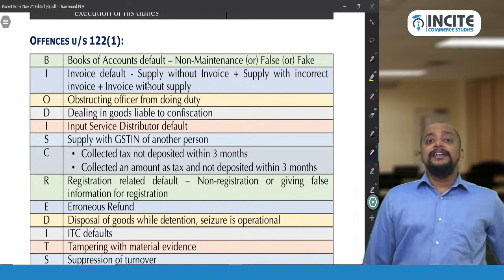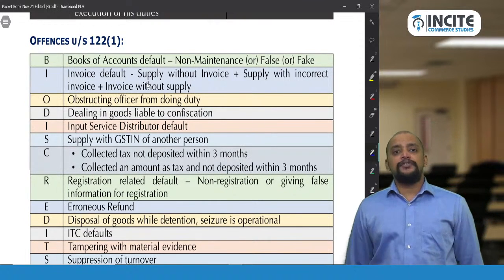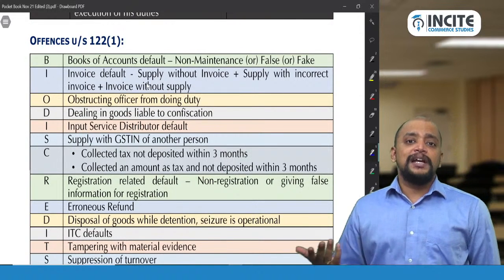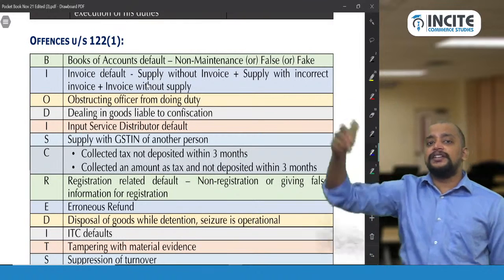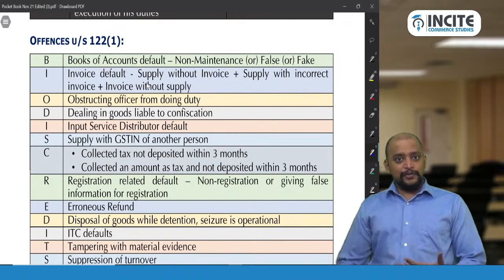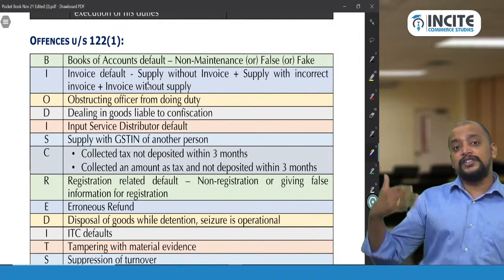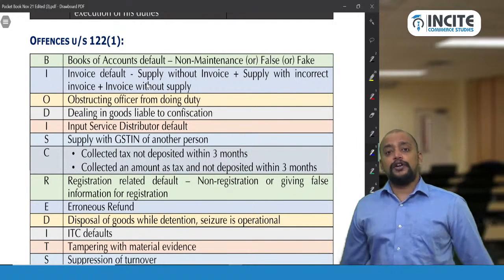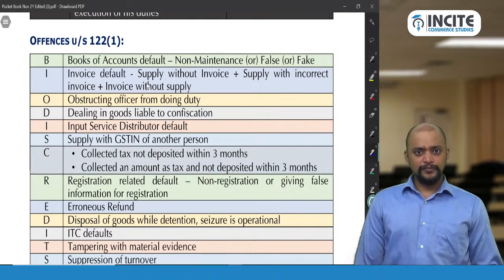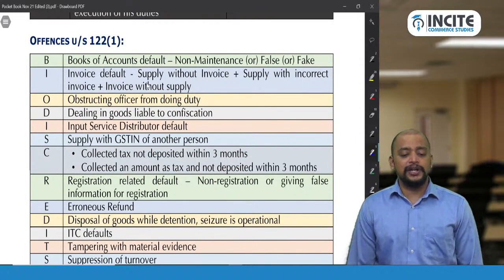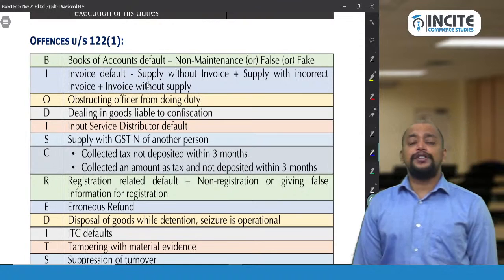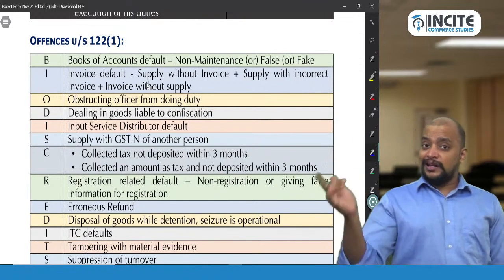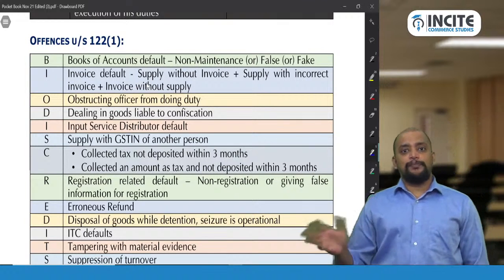I for invoice default. What is invoice default? I am making a supply without invoice, or I gave an invoice but did not make a supply, resulting in ITC for the recipient. You understood? I am giving an invoice without making any supply so that the recipient can enjoy the ITC. That is also invoice default. Or an invoice with incorrect details, where some wrong details are mentioned. So in invoice default there are three things: supply without invoice, supply with incorrect invoice, or invoice without supply. Done.